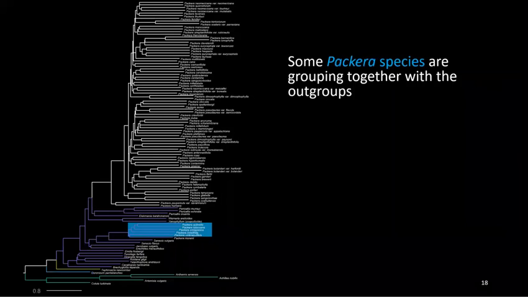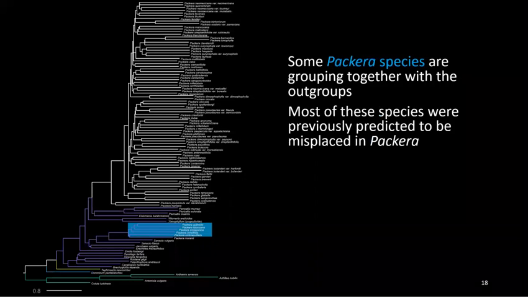One of the most interesting things I found with this phylogeny is that some Packera species are actually grouping within the outgroups, and therefore indicating that Packera is not monophyletic. Something interesting about these species, though, is that most of them were previously predicted to actually be misplaced into Packera. Other researchers had found that they are morphologically different, they have a different chromosome count, or their pollen